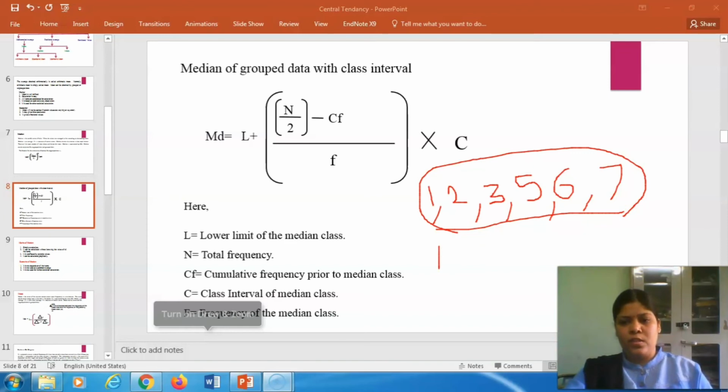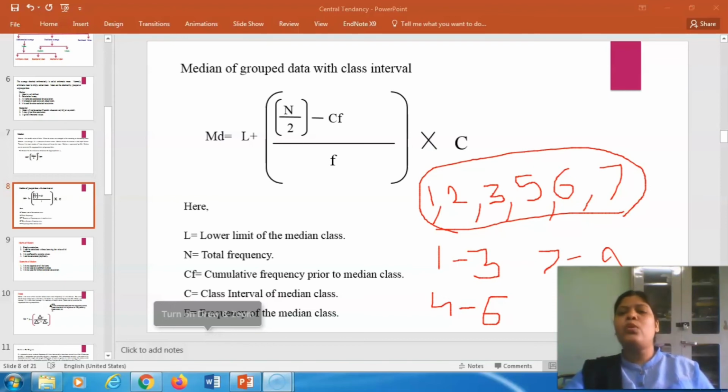And suppose we take 1 to 3, then 4 to 6, then again 7 to 9. So these are called class intervals. Here 2, 3, 4, 5, 6, 8, 9.